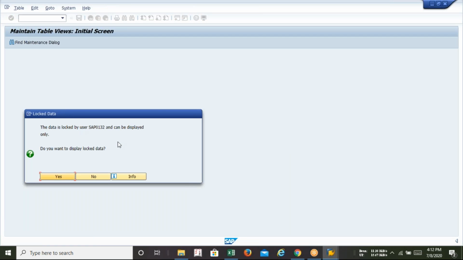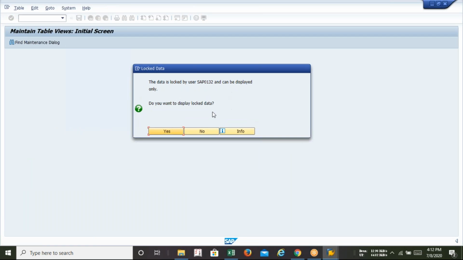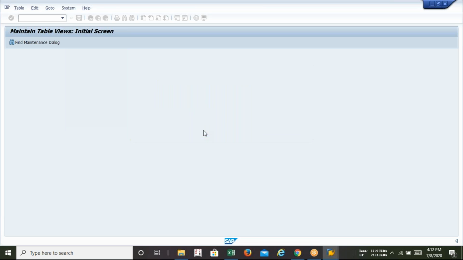Sometimes you'll be getting an option like this, because of the same server. This is a very common problem we are facing in SAP when we are sharing our server, anywhere in India, not only a particular area. If the demo server is the same server we are all using at the same time, the configuration gets blocked by some other user. So we have two options: either break the lock or wait for some time.